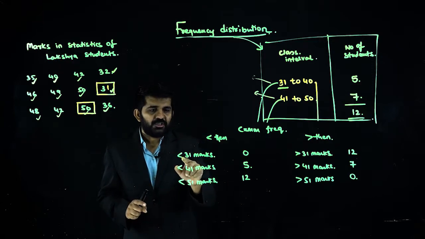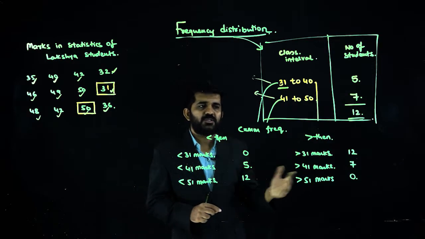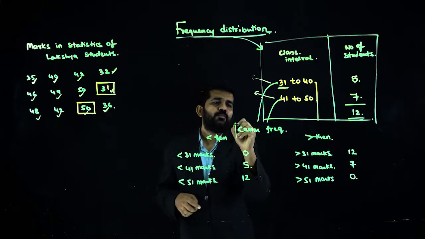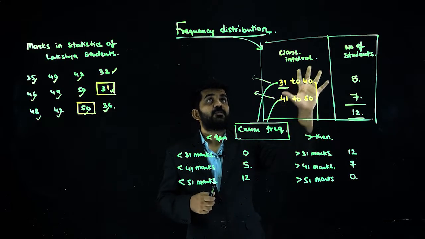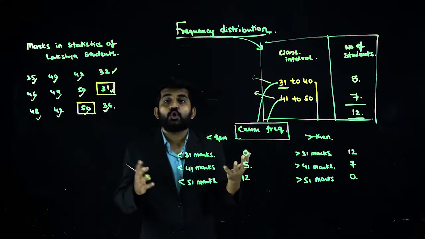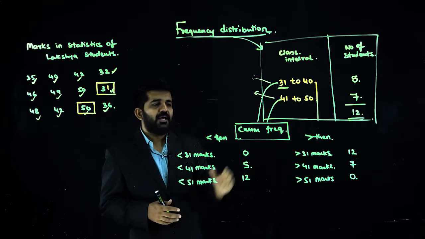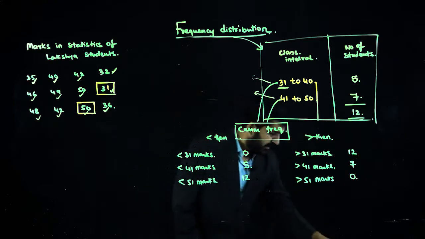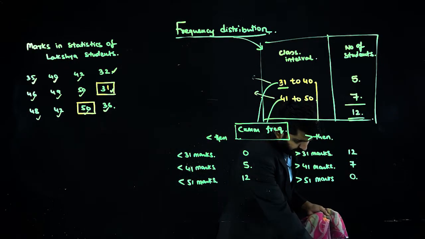Here there is no range; here there is a limit, less than 31 marks. Both are cumulative frequency distribution tables. This is the frequency distribution table. This is the cumulative, accumulated frequency distribution table: less than cumulative frequency, greater than cumulative frequency.